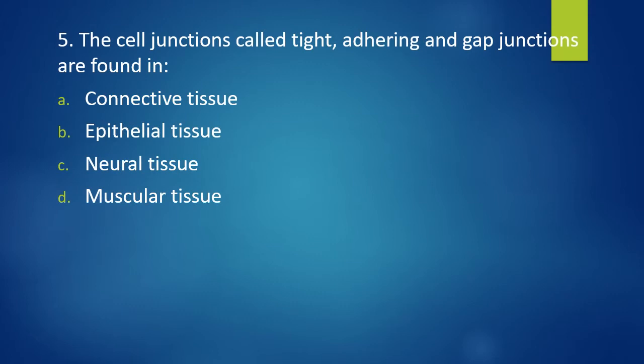Question number 5. The cell junctions called tight, adhering and gap junctions are found in connective tissue, epithelial tissue, neural tissue, muscular tissue. Cell junctions are found in. Correct answer is option B, that is epithelial tissue.